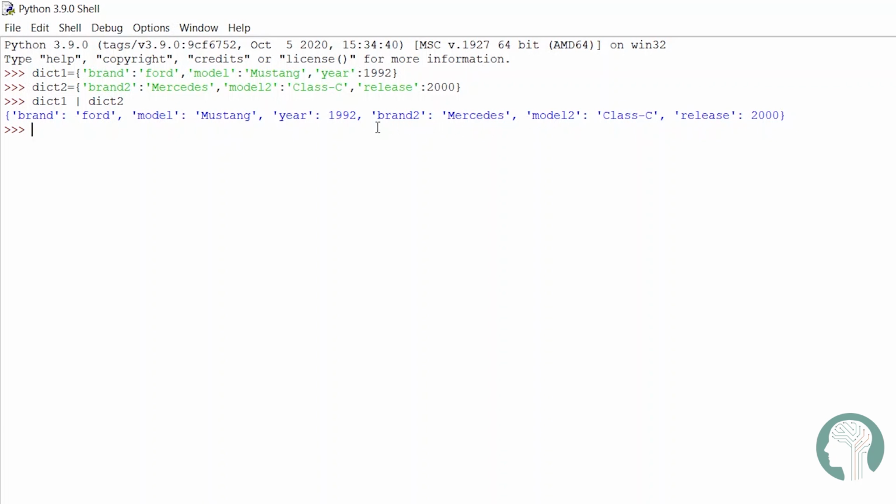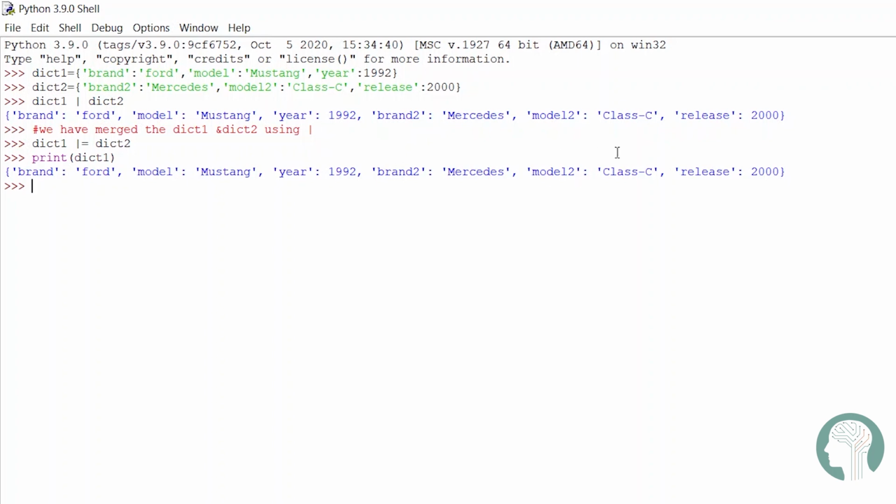See, here we get the dictionaries merged. As I mentioned before, dictionary union will return a new dictionary consisting of the left operand merged with the right operand. Now we try using the augmented assignment operator, and here we display dict1 and we get the merged dictionaries.